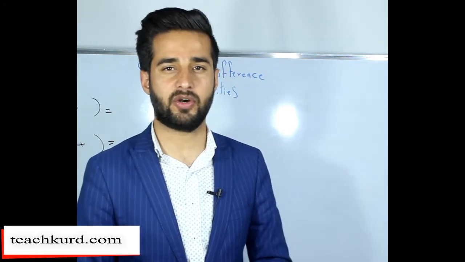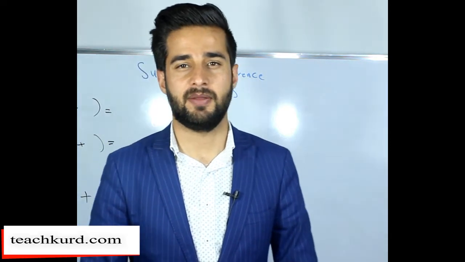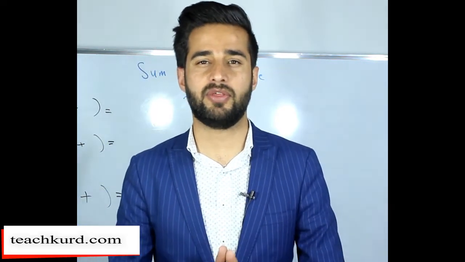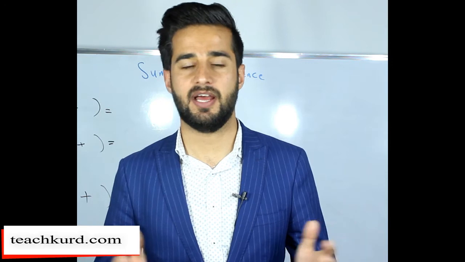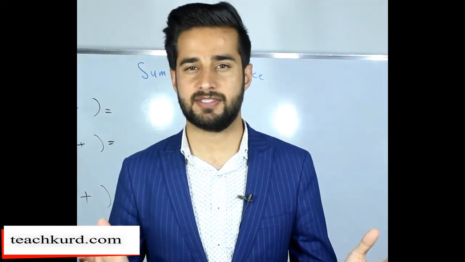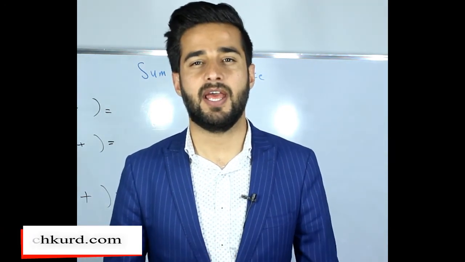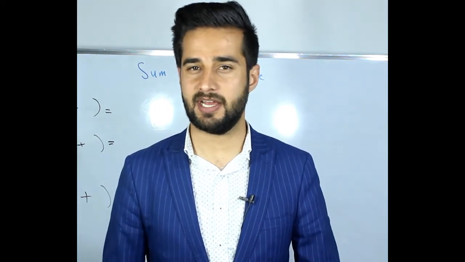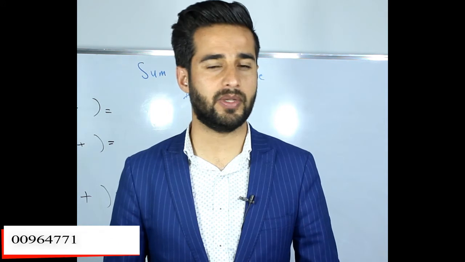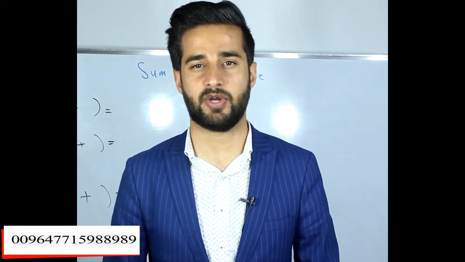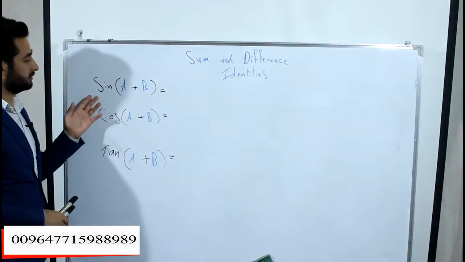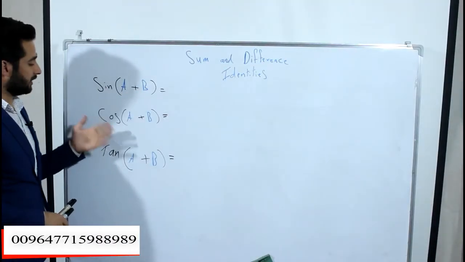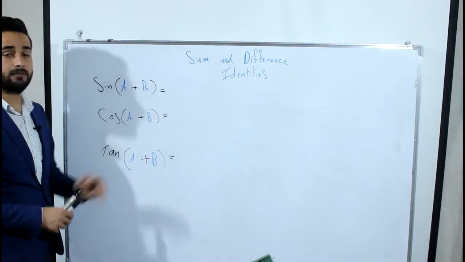Sine and cosine are two brothers, but you see, some brothers are so kind, and some of them are jealous. In this lesson, let's see who will be a kind brother and who will be a jealous brother. Let's start. Here we have sine a plus b, and here we have cosine a plus b.